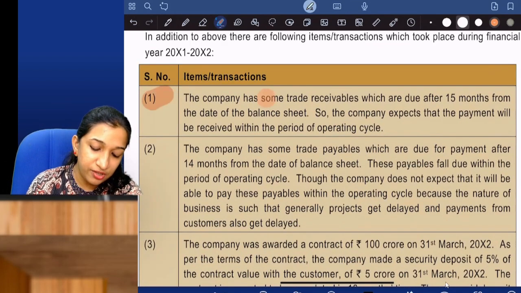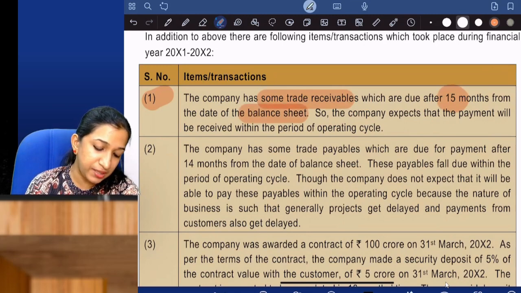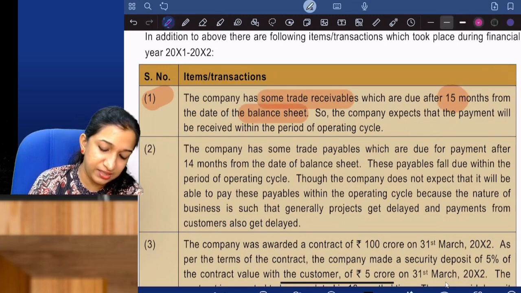The company has some trade receivables which are due after 15 months from the date of balance sheet. The company expects the payment to be received within the operating cycle. Is it current? Yes, it is current.